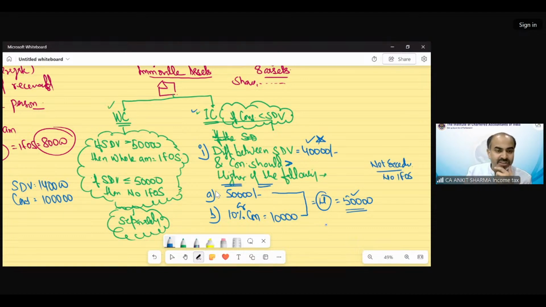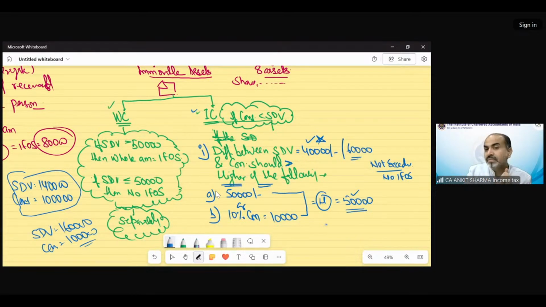Suppose I change this example: I have changed the stamp duty value to 1,60,000 and consideration is the same. Now the difference is not 40,000. Now the difference between these two is 60,000. The first point will remain the same always. The 10% also remains the same. That would be 50,000. Now in this second case, the difference is exceeding the higher of these values, that means 50,000.